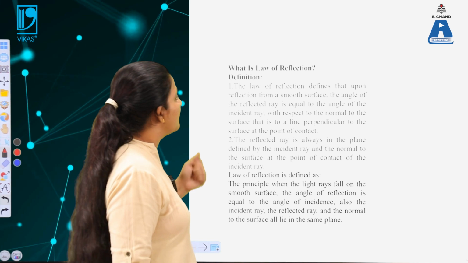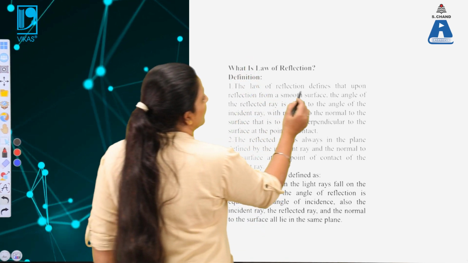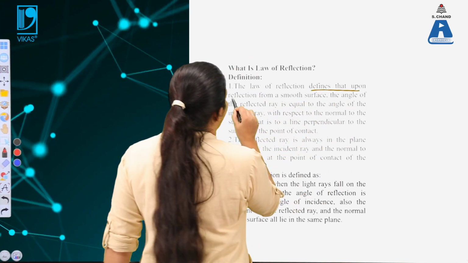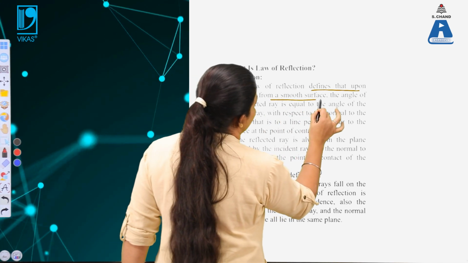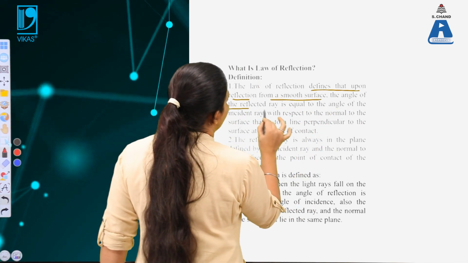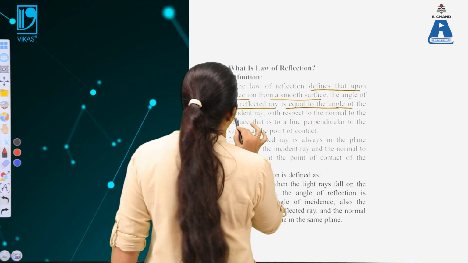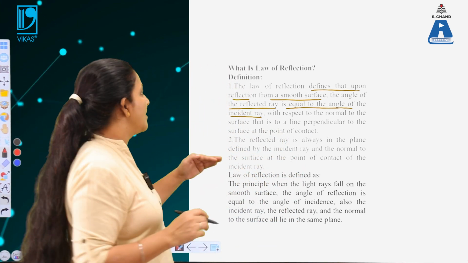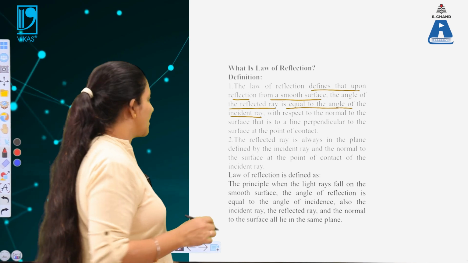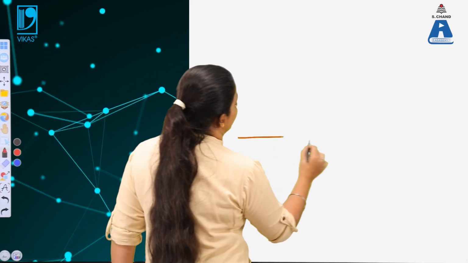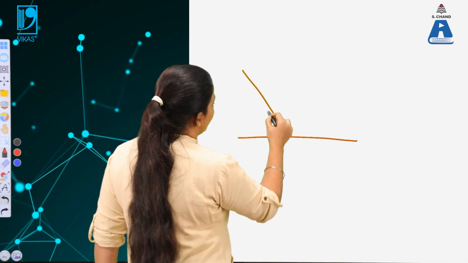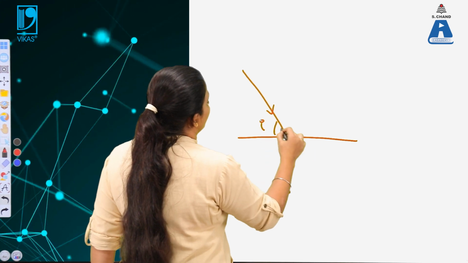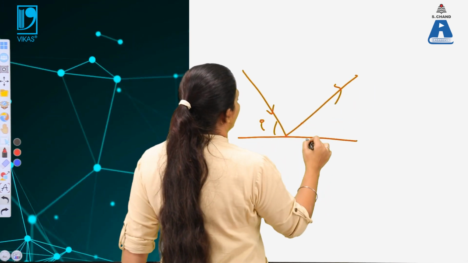So the laws of reflection define that upon reflection from a smooth surface, the angle of the reflected ray is equal to the angle of the incident ray. So this is Snell's law. That means when the surface is very smooth, when the light is incident on this smooth surface, it gets reflected.